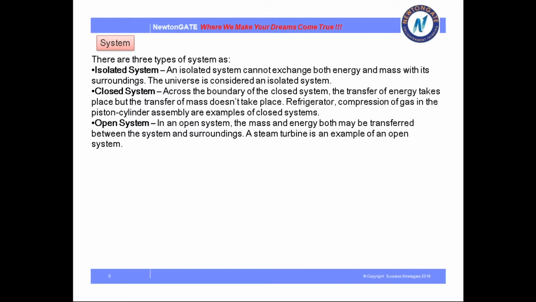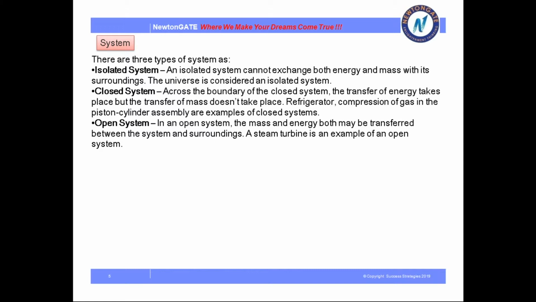Next is closed system. Across the boundary of the closed system, the transfer of energy takes place, but transfer of mass does not take place. What is it for a closed system? Transfer of energy can take place, but mass does not. Here the examples are a refrigerator and compression of gas. So this is the closed system.